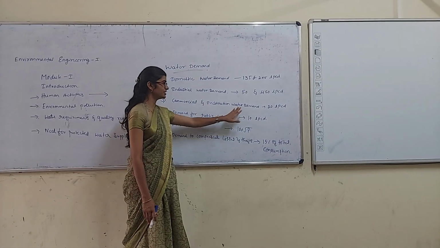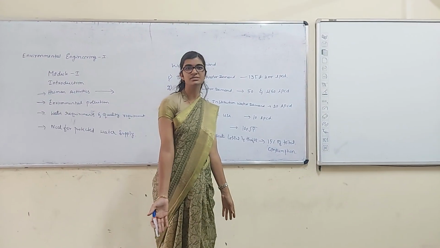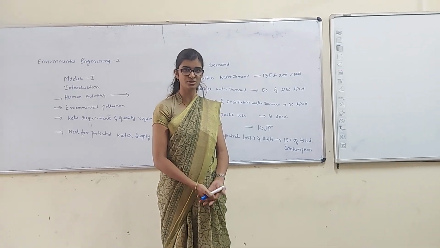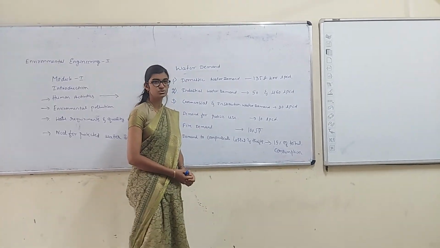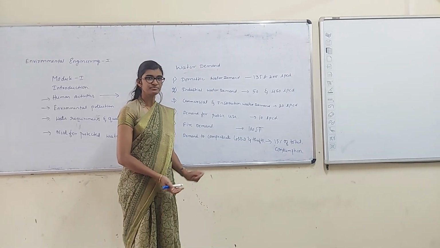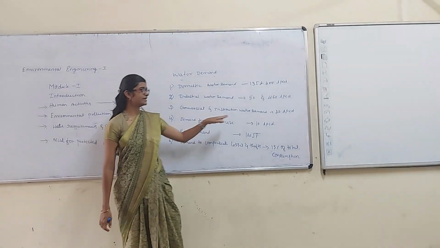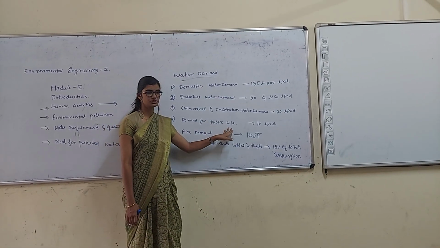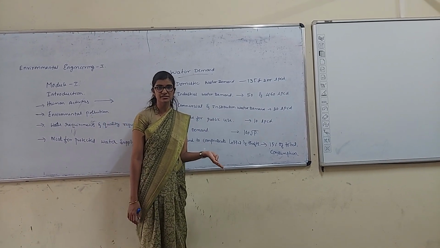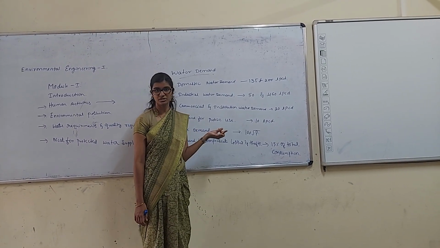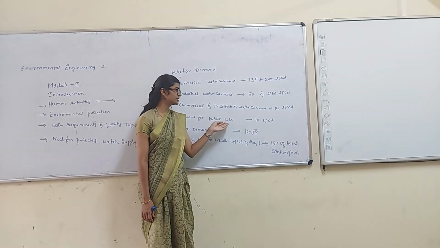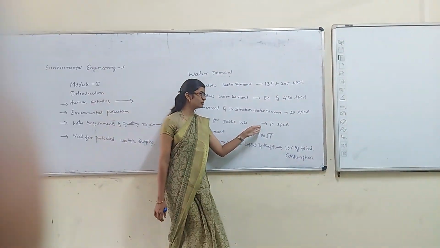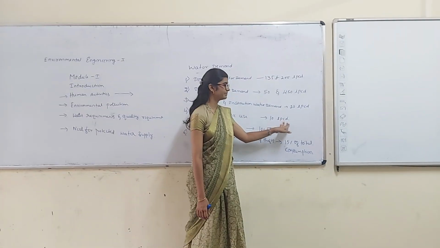Next, commercial and institutional water demand. Commercial means the shops and markets, and institutional means schools, colleges and hospitals. These also require water for their activities, which is estimated as 20 liters per person per day. Then demand for public uses: public gardens, parking, and public washrooms. Water used in all these places comes under the demand for public use, considered on average 10 liters per person per day.